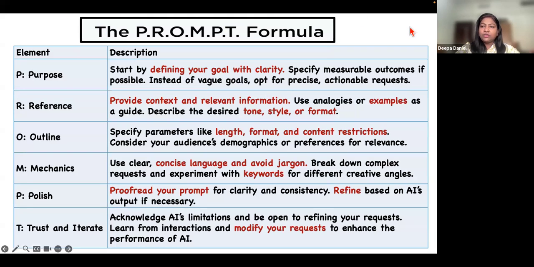This is an easy one to remember because the name itself says it's the prompt formula. So here you can see the P stands for purpose, R stands for reference, O is for outline, M mechanics, P polish, T trust, and iterate. Now here purpose means defining your goal with clarity. Reference means providing your text and relevant information and also giving examples of tone and style and format. Outline would be to give them parameters like how much length you want or what is the format that you require.